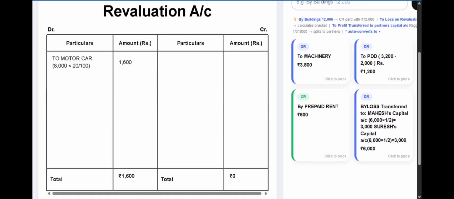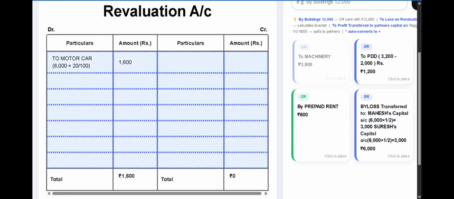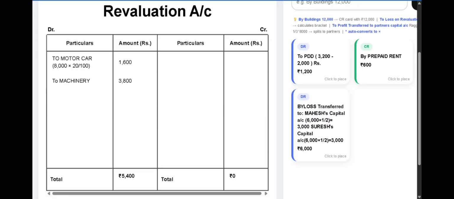Now after the motor car is depreciated, in the same adjustment we also have machinery depreciated, that is rupees 3,800 directly given in the adjustment. So this is again the decrease in the value of our asset machinery. So this will appear on the debit side of revaluation account. So write it on the debit side directly to machinery, rupees 3,800.